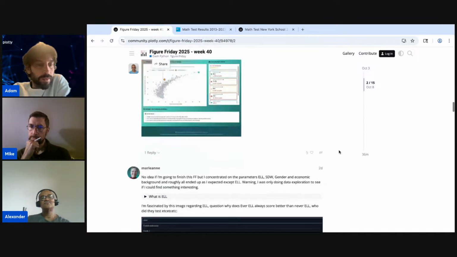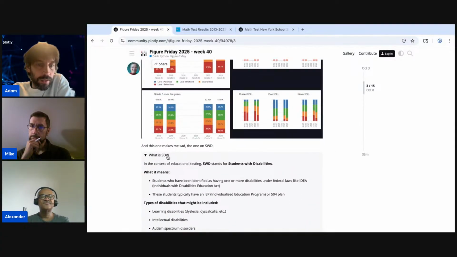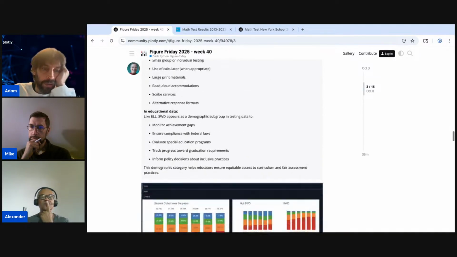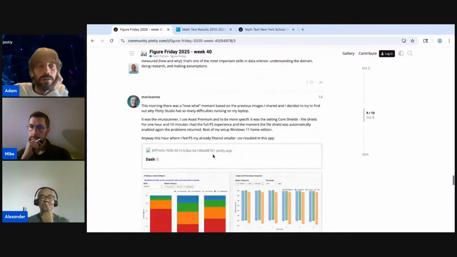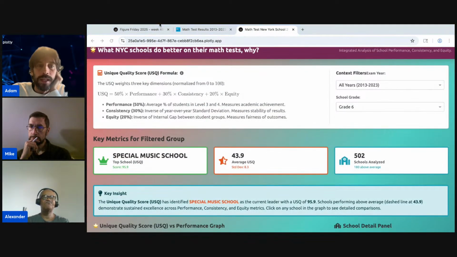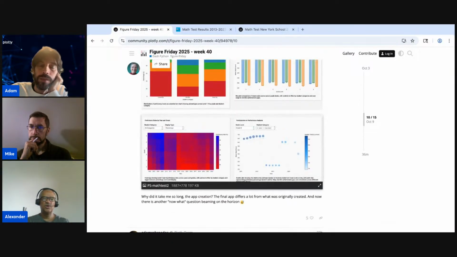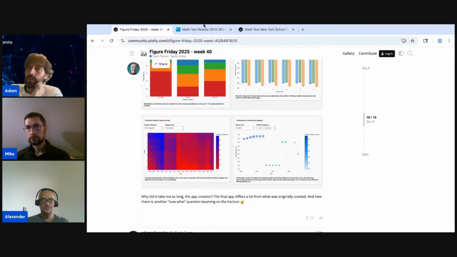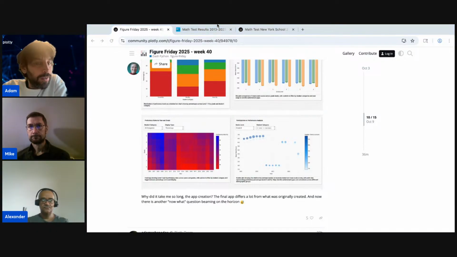Okay, so then we had Marianne, who was asking a question about something she was working with. There's a long thread about this. I'm not going to go into it right now because she also made an app, and we're going to look into that. Where is the app here? It fell asleep. Right now, apps on the trial tier fall asleep every 24 hours because it costs us money on the servers. But we're looking into possibly changing that.